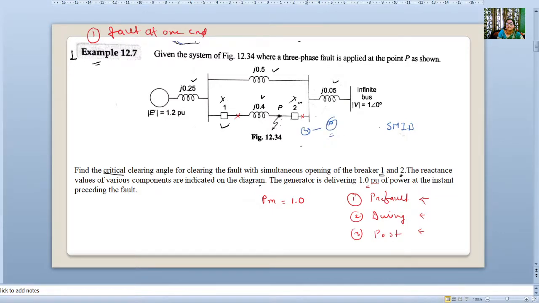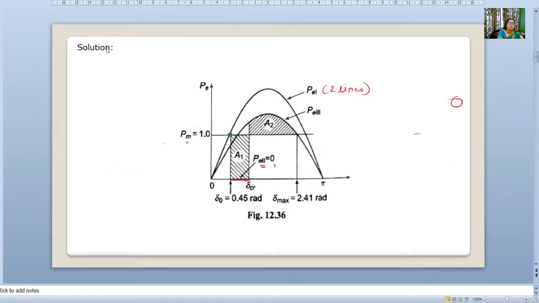The infinite bus gets disconnected from the generator, so the power transfer P2 is equal to 0, as the circuit breaker will open and completely disconnect the infinite bus from the system.